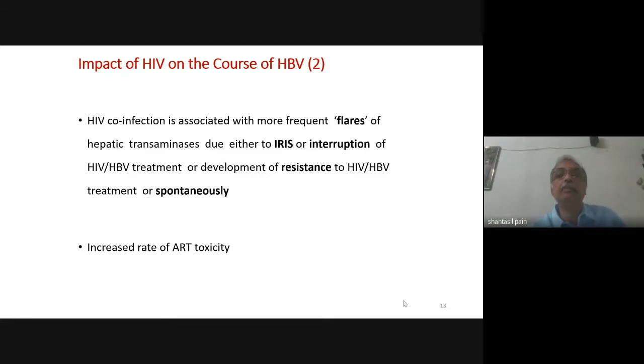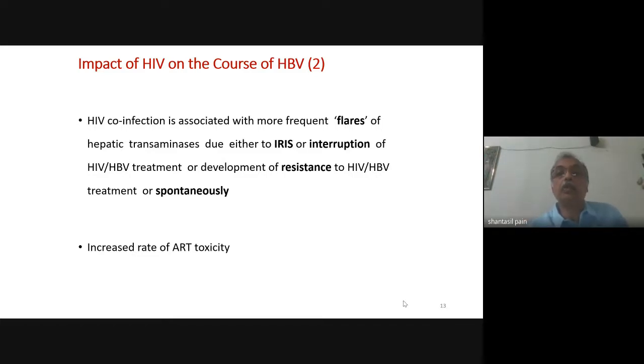If it is due to immune reconstitution, which is mostly characterized by a rise in the CD4 count and a drop in the HIV RNA viral load, then most of the time it is self-limiting, and you can carefully monitor the patient and continue the drug.